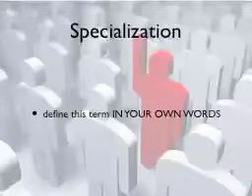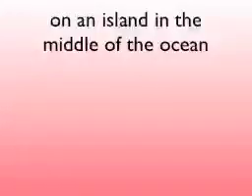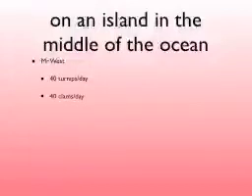If we look at a situation on a desert island in the middle of the ocean, this may make more sense. Let's say Mr. West is stranded on a desert island, and there are only two sources of food on that island. There are turnips, and Mr. West can collect 40 of them in a day. Or he could spend his entire day collecting clams, and he could collect 40 clams. Or he could collect some combination of the two, perhaps 20 and 20, so that he has at least a little bit of both.